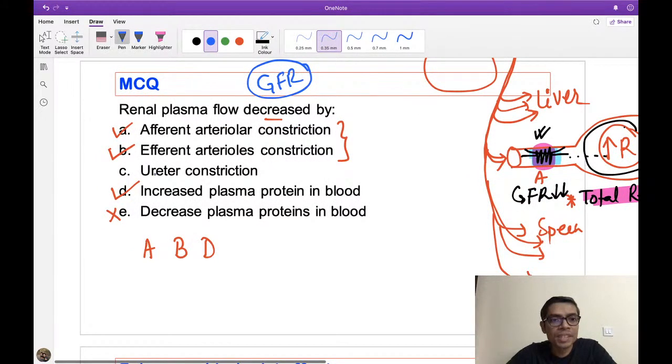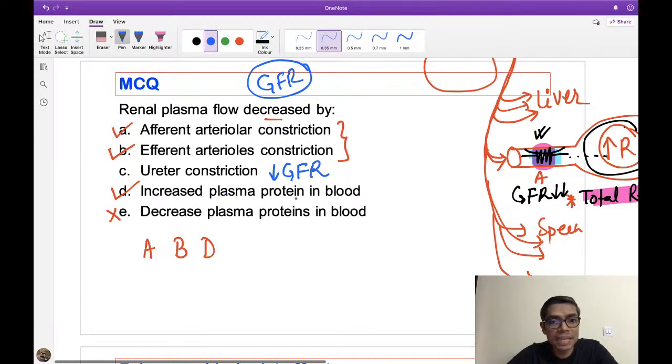So this is important. Now ureter constriction, this is not related to your blood flow regulation, but this will cause decrease in GFR. So this causes decrease in GFR, but not the renal plasma flow.